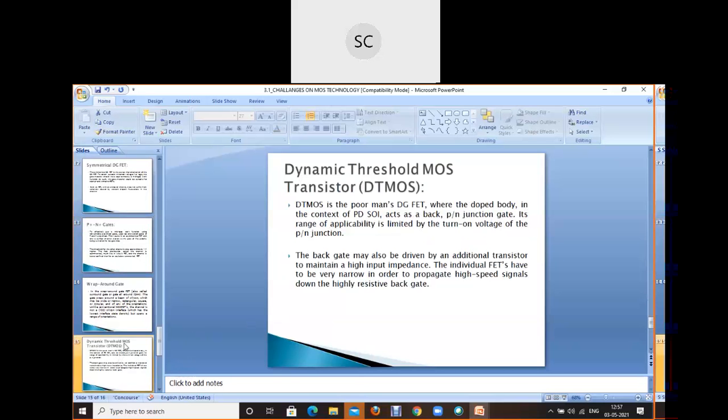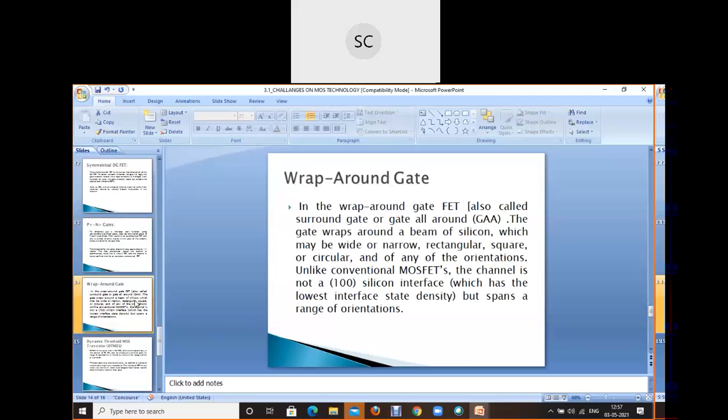Okay. After this comes the wrap around gate. Wrap around gate is nothing but a surrounded gate, also called gate all around. GAA is what we call it, and WAG also we call it. The gate wraps around the beam of silicon, which may be wide or narrow, rectangular, square, circular or of any orientation. The channel is not a 100 silicon interface. That is going to span a range.